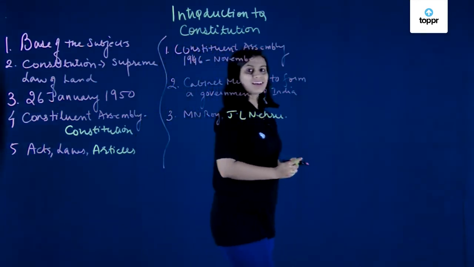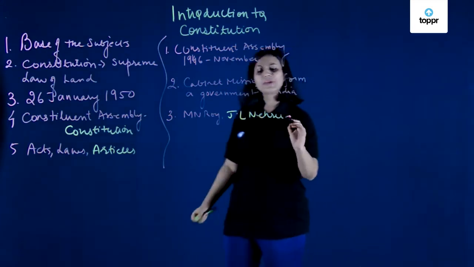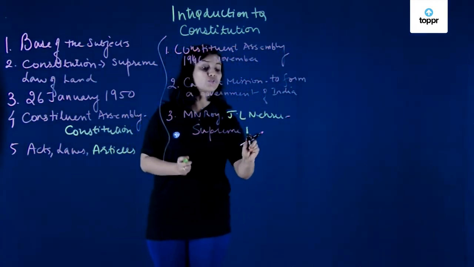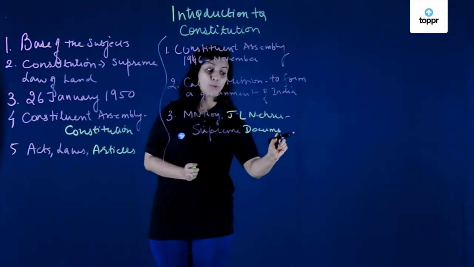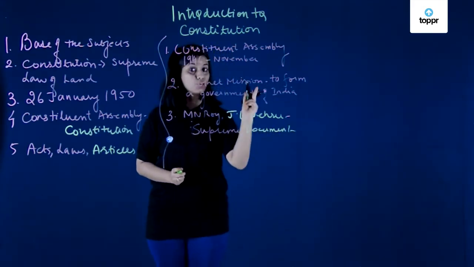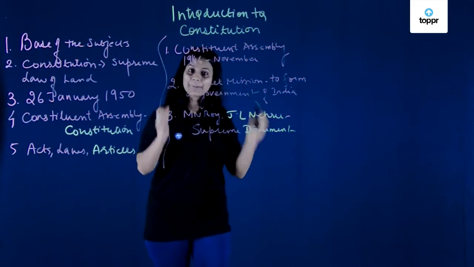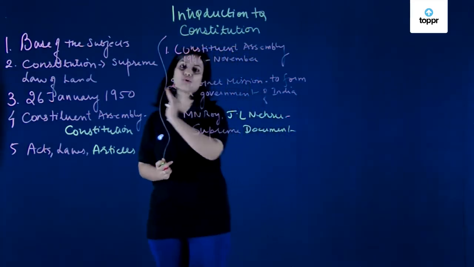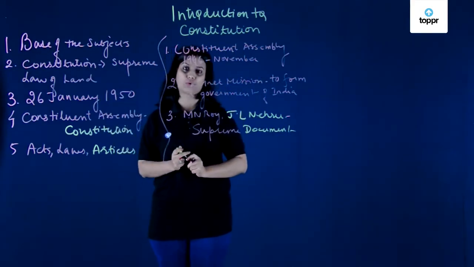All of them started discussing the need to have a supreme law, or you can say a supreme document, which can rule and govern the country, provided that it does not become absolute. Why? Because we, the people of the country, believe in democratic principles, and this is mentioned in our Constitution, the supreme book that we are talking about.